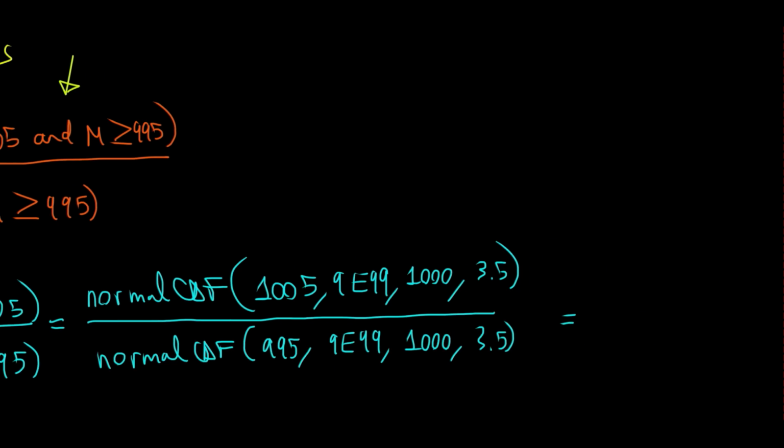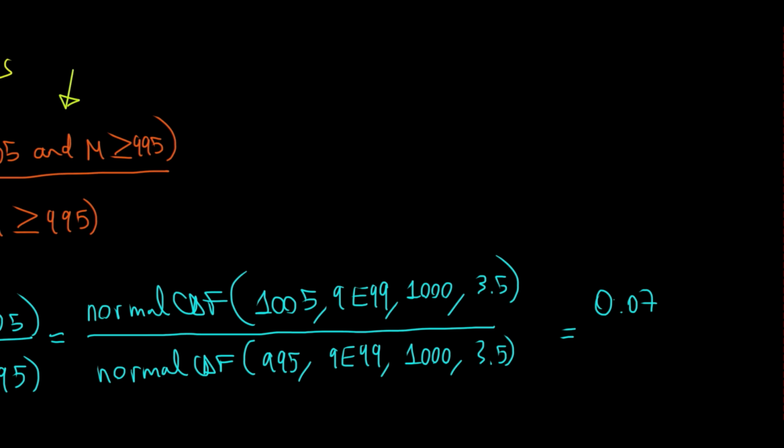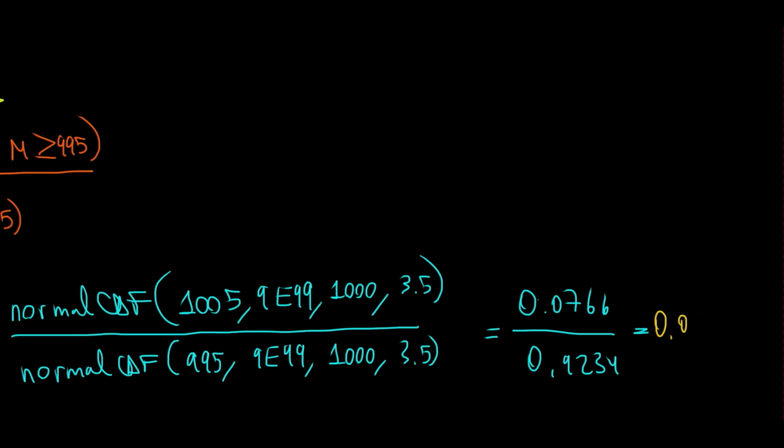The answers of the respective probabilities: for the numerator we have 0.0766, for the denominator we have 0.9234, and the division brings us to the value of 0.0829. That's it. This concludes the exercise.